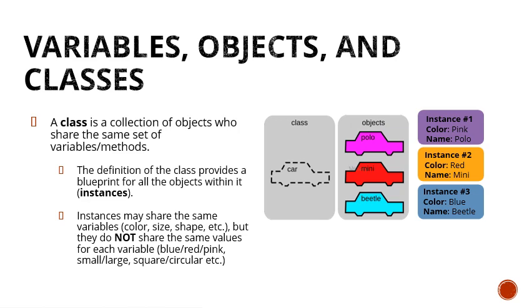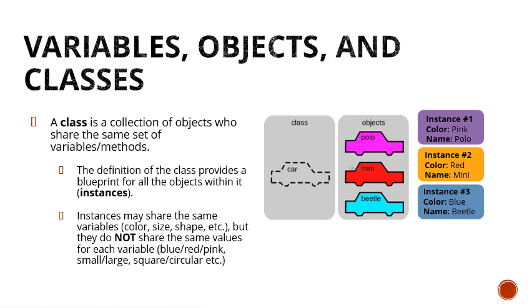for each variable. So look at the example on the right-hand side. You see, the class is defined as the car, but the objects of the class can be the Polo, the Mini, the BT. And the instances can be the pink Polo, Mini, the color can be red, and another instance can be BT, the color will be blue.